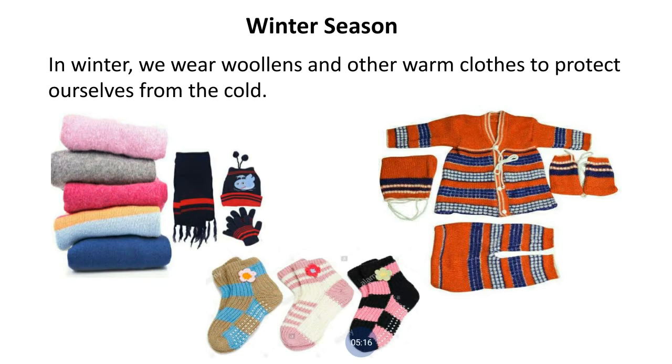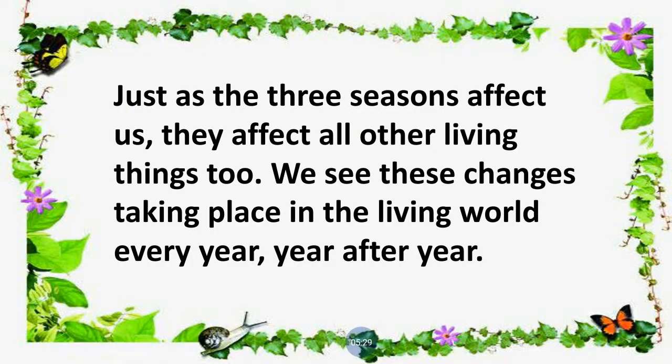See in the pictures, the sweaters and socks of wool are there. Hand gloves also, a cap we wear, a muffler we take, all these things we use in the winter season. Now read this paragraph. Just as the three seasons affect us human beings, there are other living things also, yes or no? Yes.